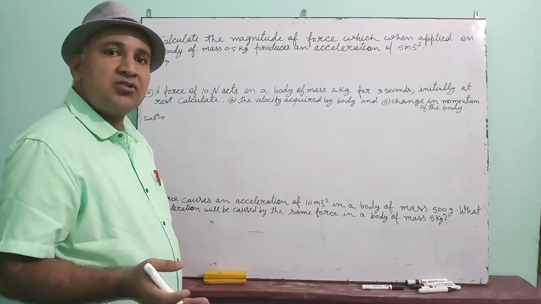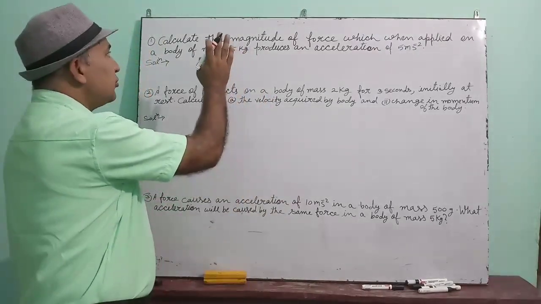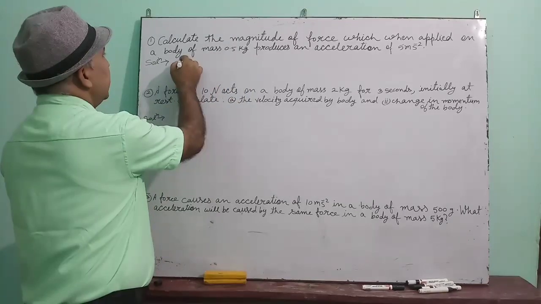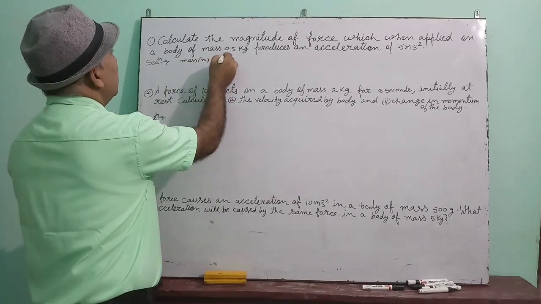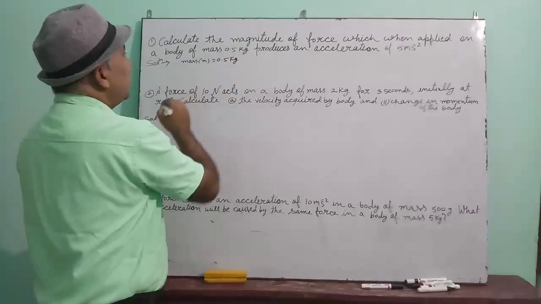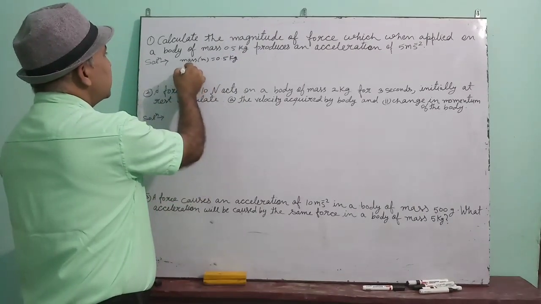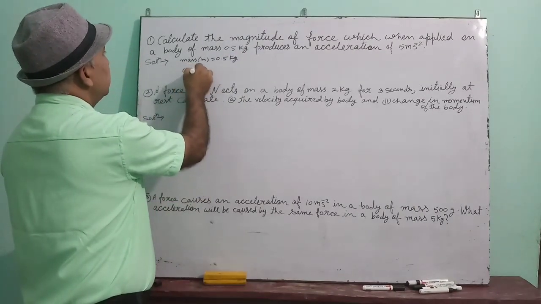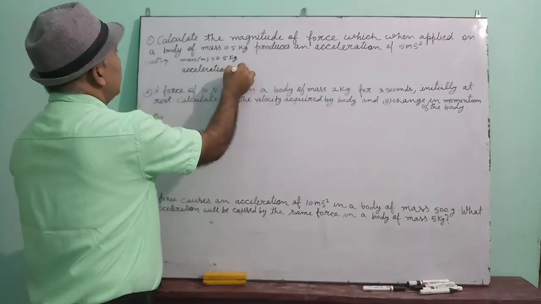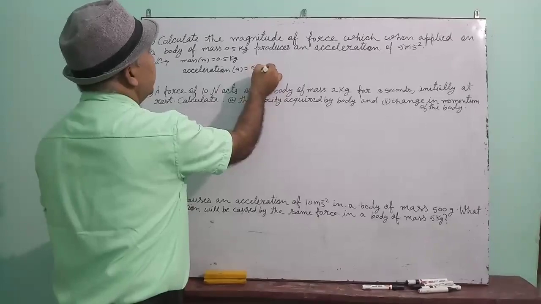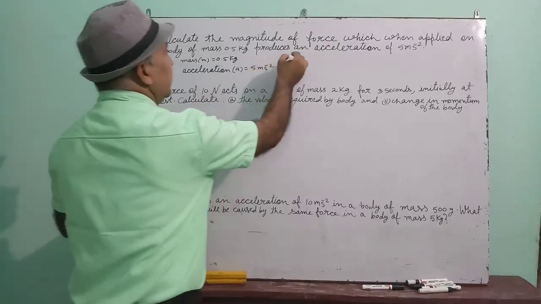Children, whenever you are solving numericals, first note down the given points. Here mass is given, 0.5 kg, and acceleration is 5 meter per second square.